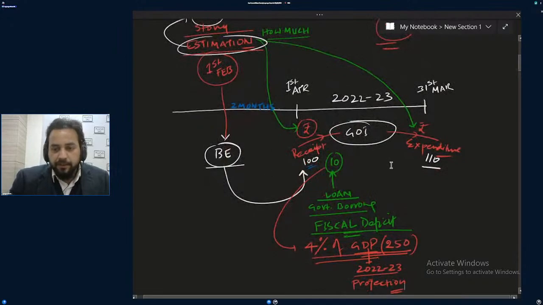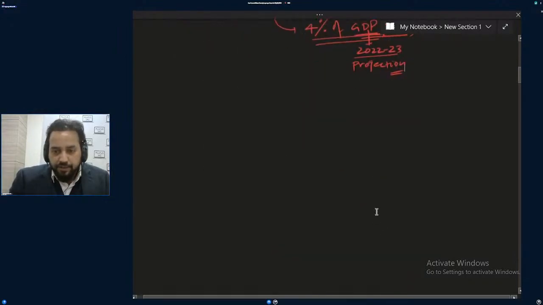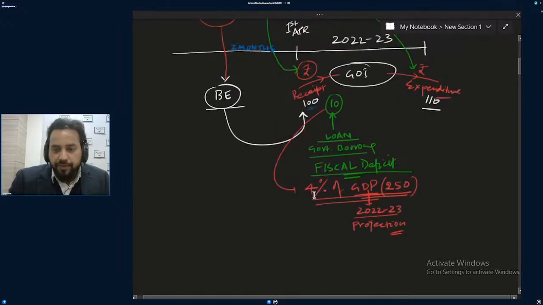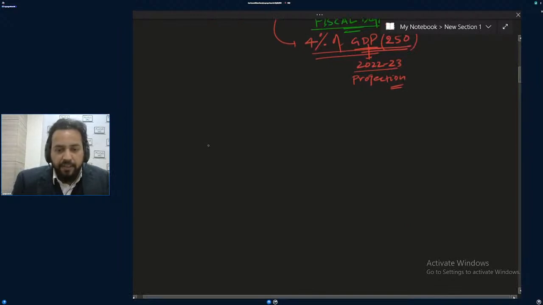I will be telling the story of budget estimate, revised estimate and actual estimate also, because that is the most confusing thing in case you are reading a budget document. So for that I have to talk, and I'll be taking three financial years.